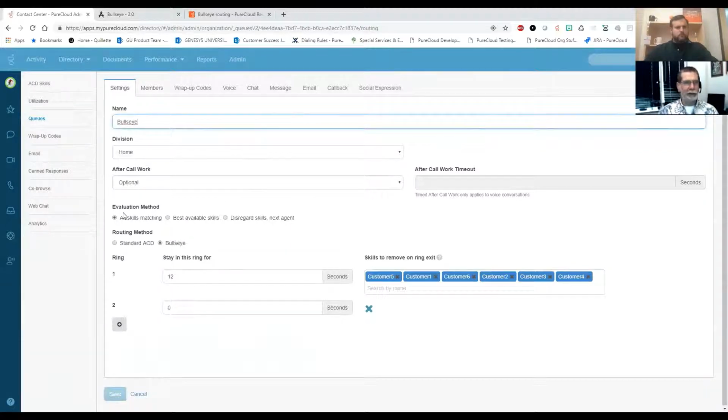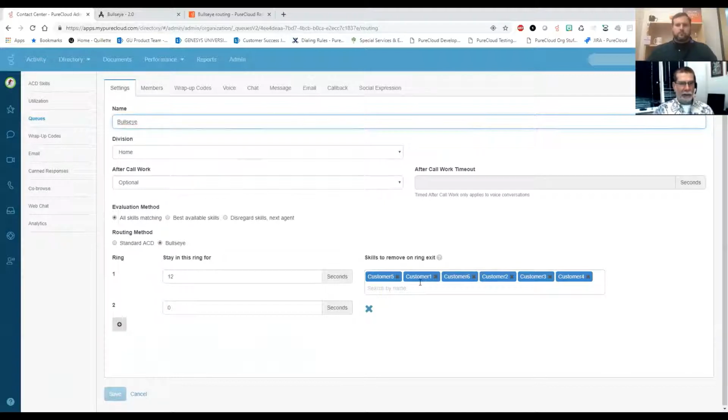So when a call comes in, it's going to have skills assigned. The agents are going to have the skills that are assigned to that call. When it first comes in, it's going to route to an agent that has those 2 other skills, Linux and marketing, plus the customer skill that was assigned. So only one of the agents in this queue is going to have the same customer skill as the call. All of them are going to have the other 2 skills.